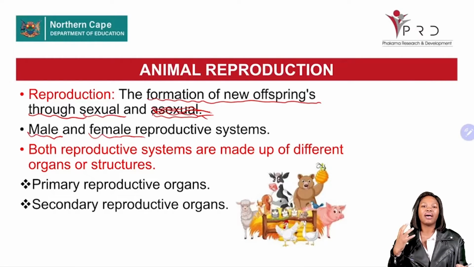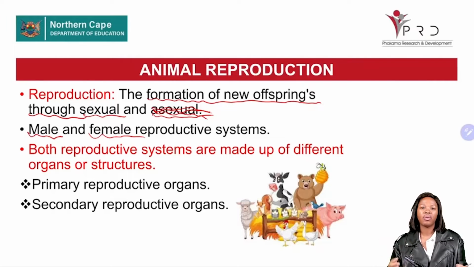From these farm animals, the male donates with a male reproductive system, and the female donates with a female reproductive system. You should understand that each reproductive system is made up of different organs.